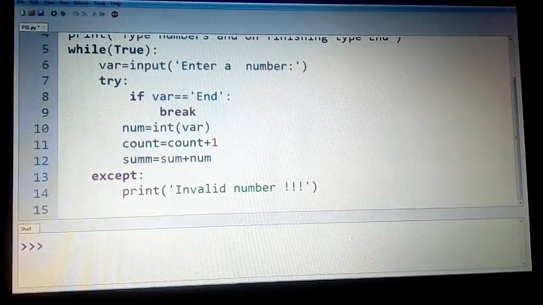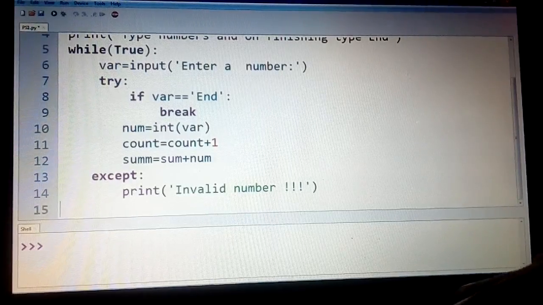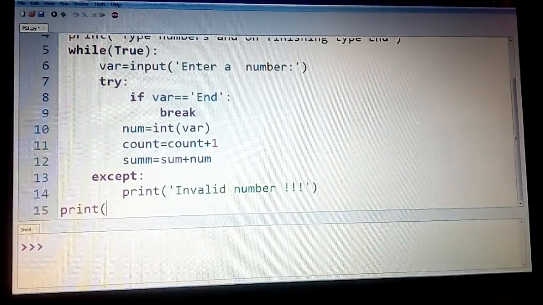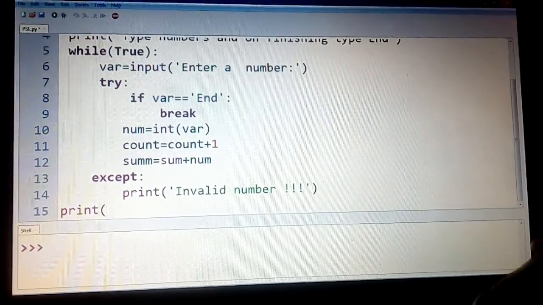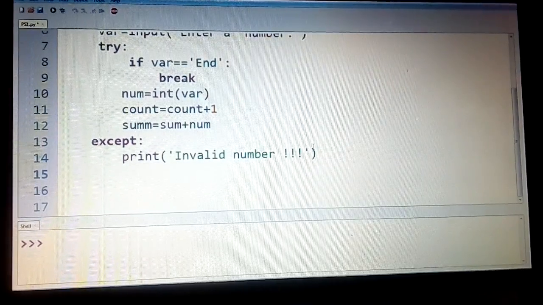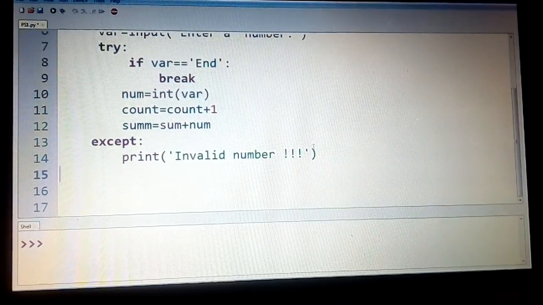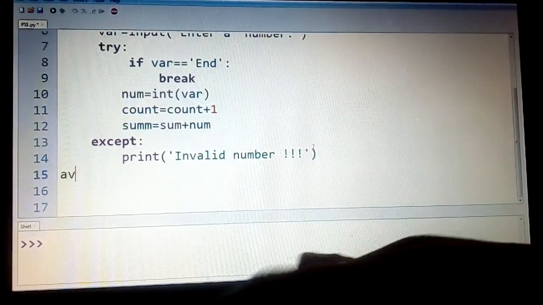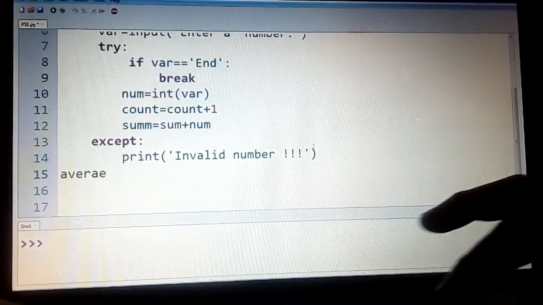So when it comes out of the loop, you just have to print the count, total and the average. But we have not calculated the average yet, so we need to calculate the average here.